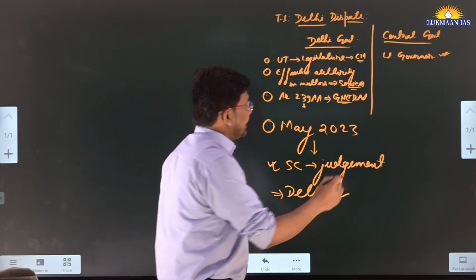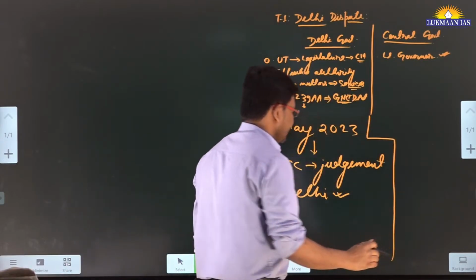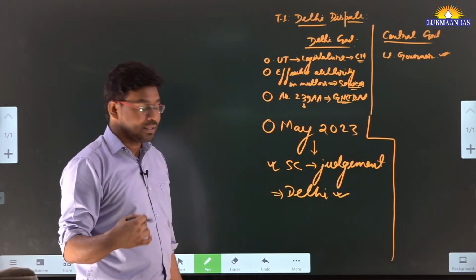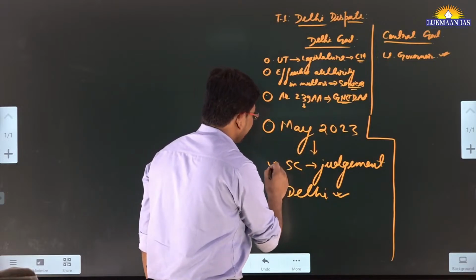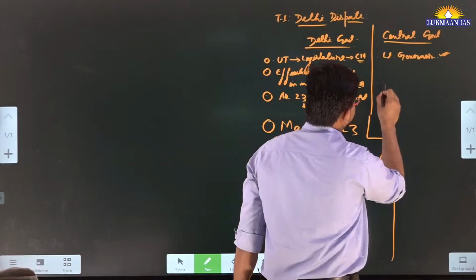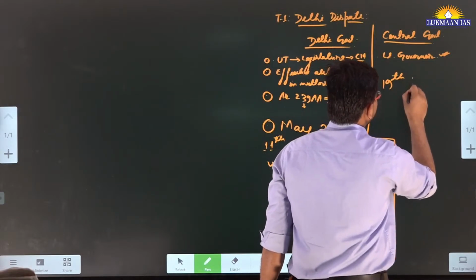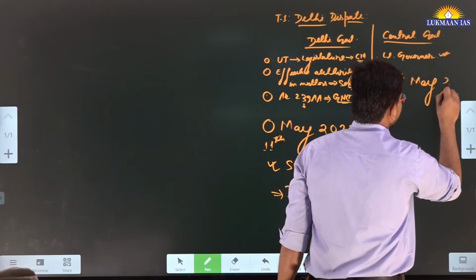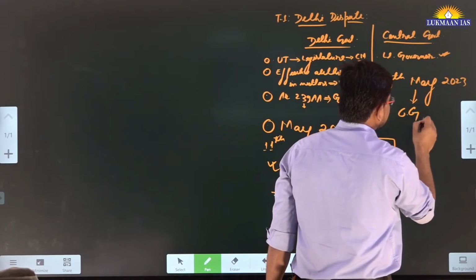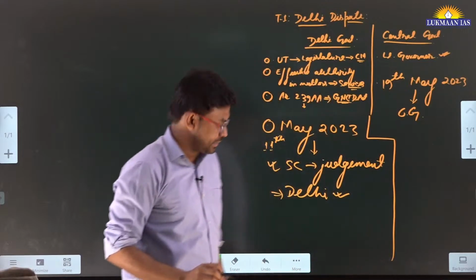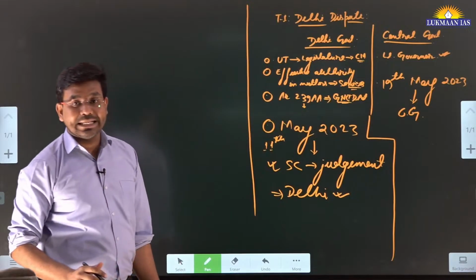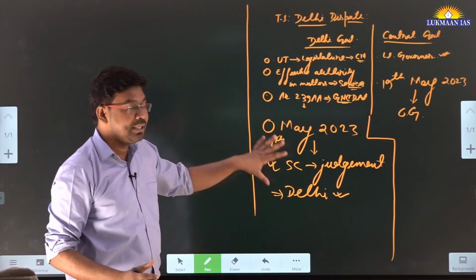Just 8 days after this judgment, what happened? The judgment was given by the Supreme Court on 11th May, and on 19th May 2023, the central government came up with an ordinance, and that ordinance has taken away the authority from the Delhi government.